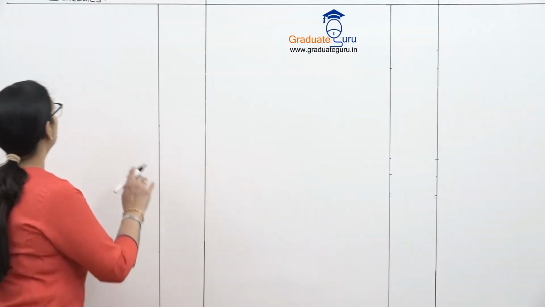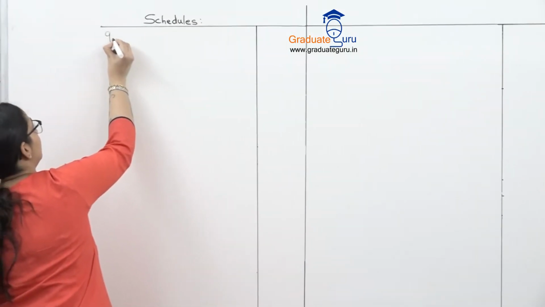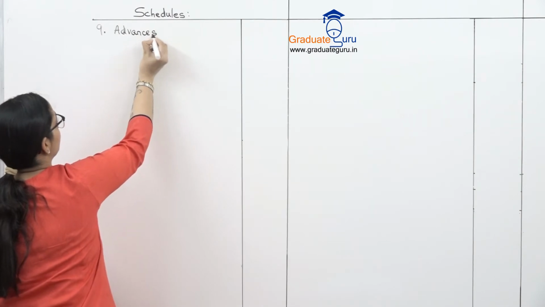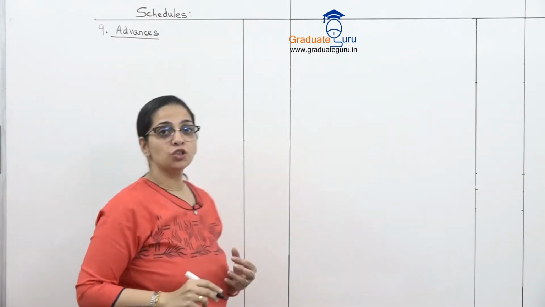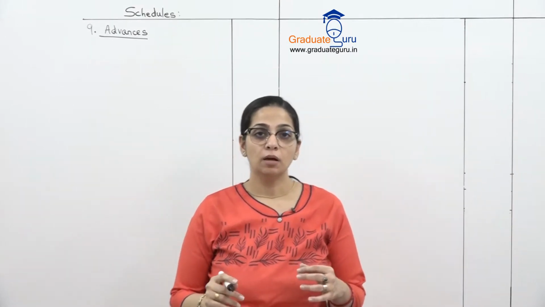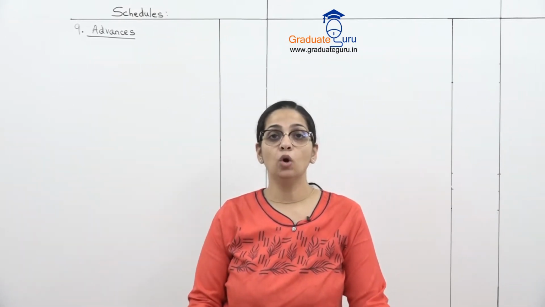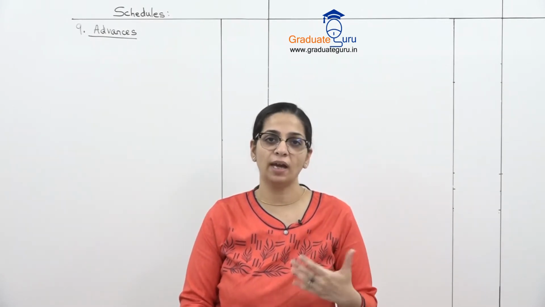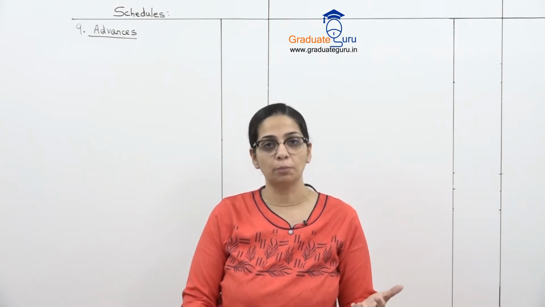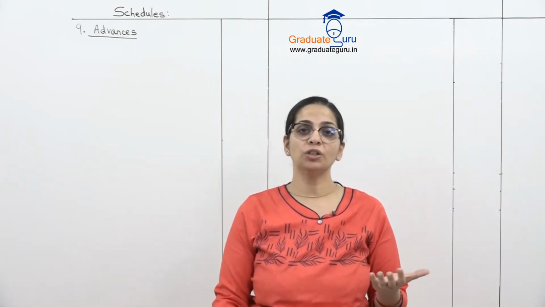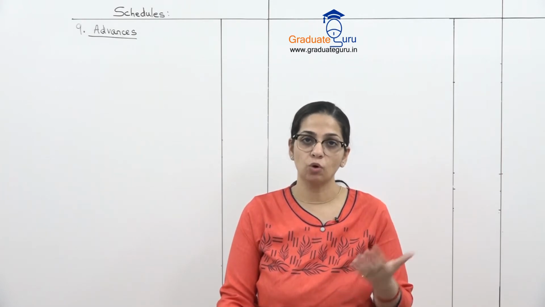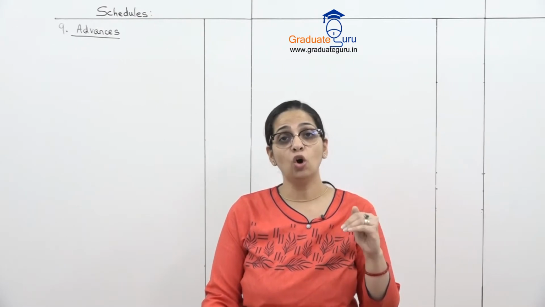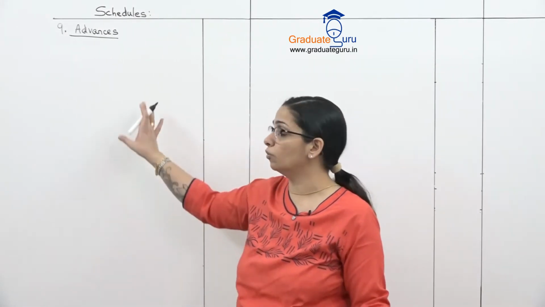So let's go to schedule number 9 now, and schedule number 9 is for advances. Now what we should understand is that advances for a bank is basically a loan that they have given. कोई भी company के लिए on the asset side if I am showing advances means it is given to somebody. और banks का main function क्या है? One is accepting deposits. वो सारे deposits जाते हैं liability में, which we saw in the last session, and whatever loans they have given, that will appear over here.